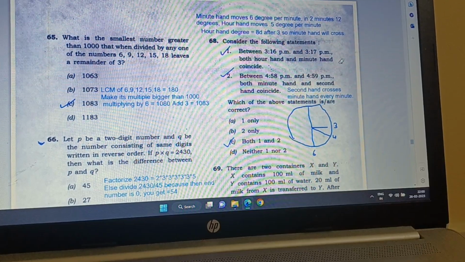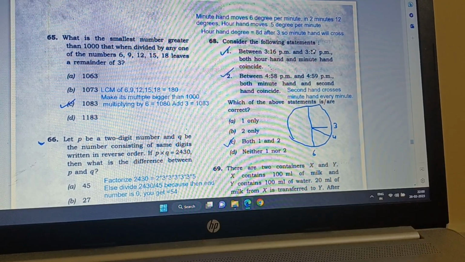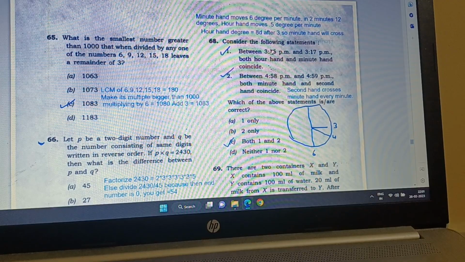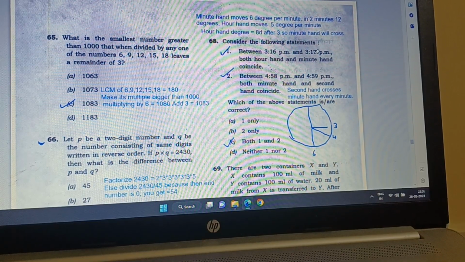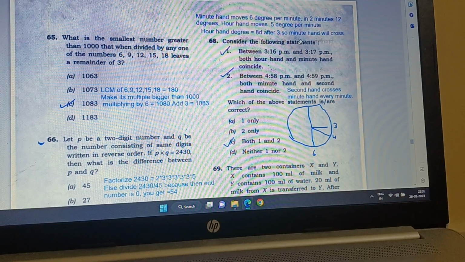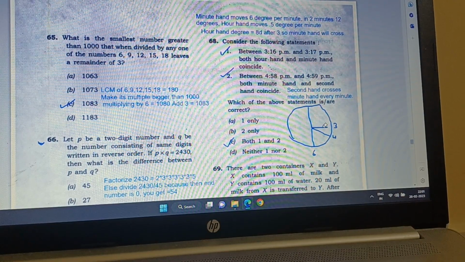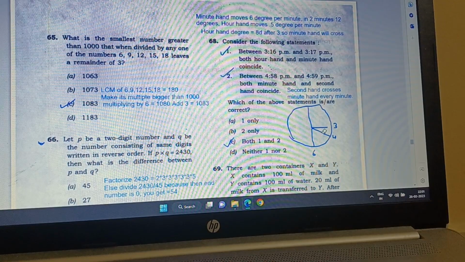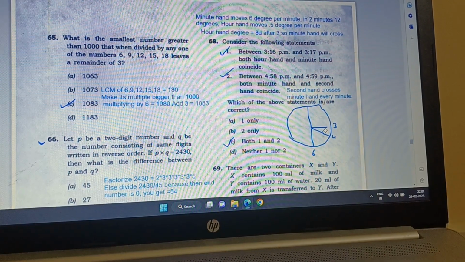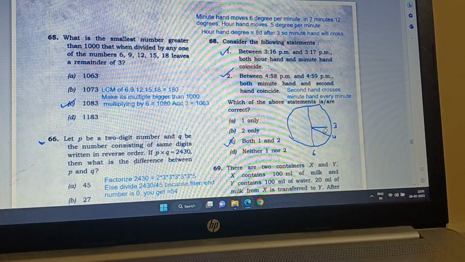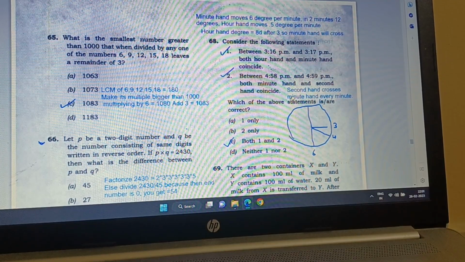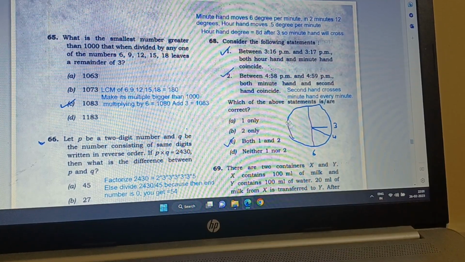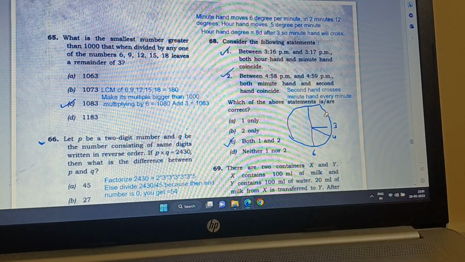So in 17 minutes it will move 8.5 degrees, and in 16 minutes 8 degrees. But the minute hand crosses 12 degrees, from here to here it crosses 12. So at one point it will be above the hour hand, it will coincide. And the second hand in 1 minute covers the entire 360 degrees.